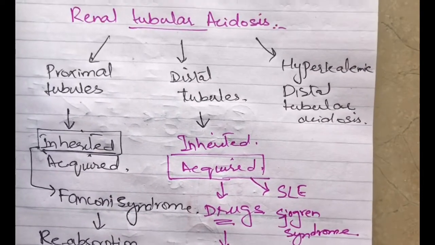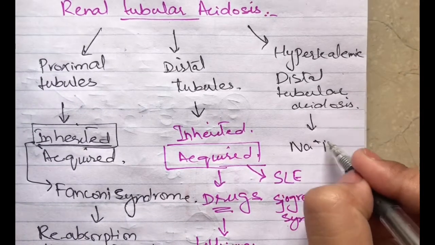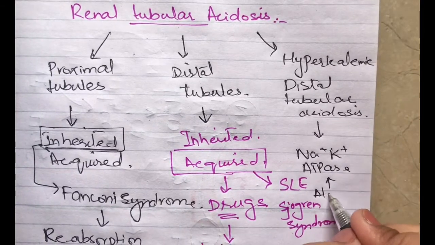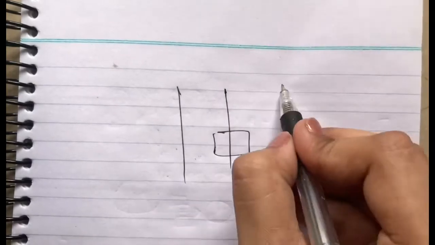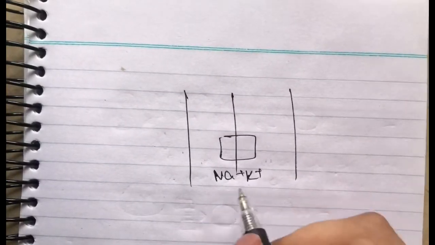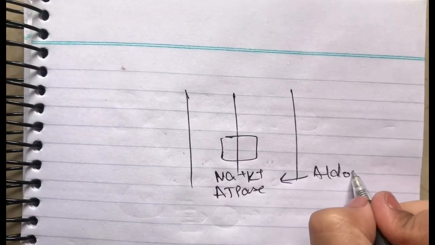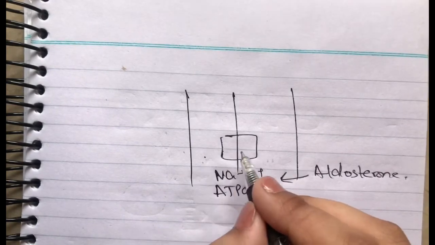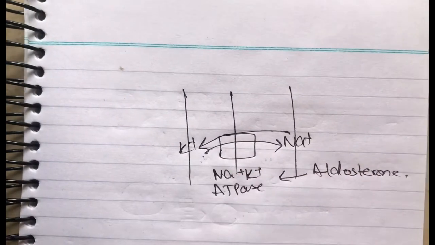So now we have another type, that is hyperkalemic distal tubular acidosis, as we have talked about sodium potassium ATPase. It is basically acted upon by aldosterone. To understand this, I will elaborate in a picture. So here, this is the sodium potassium ATPase, which is activated by a hormone which is aldosterone, whose work is to reabsorb sodium, and in response excrete potassium from the blood.